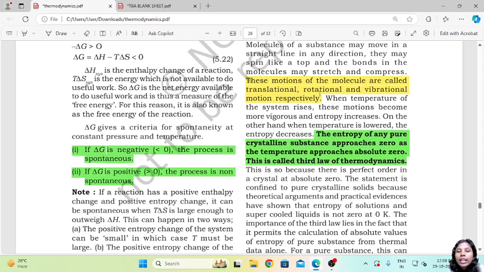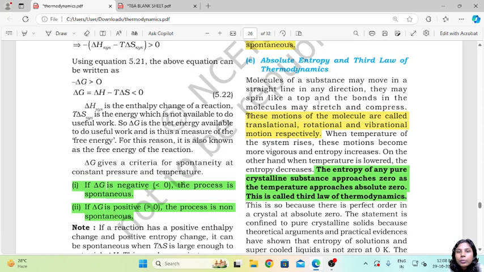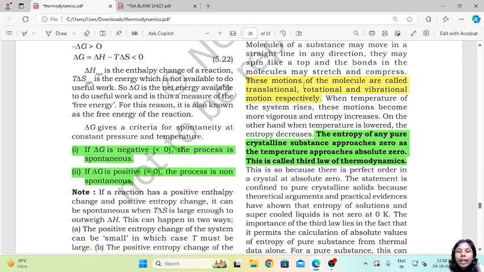Now if you know, when you apply some kind of heat, the bonds are going to either move in a straight line, or they are going to vibrate, or rotate. There will be some kind of movement. These motions of the molecule are called translational, rotational and vibrational motions respectively.